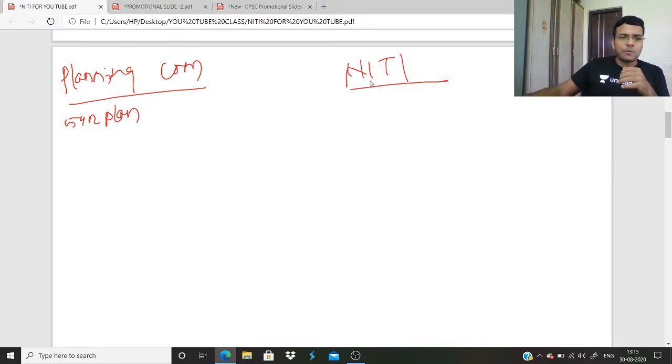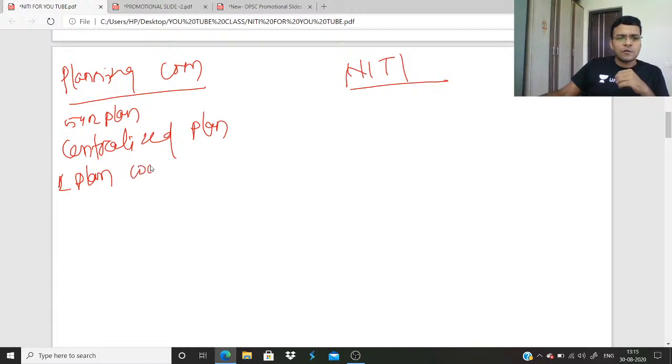What are the flaws in the Planning Commission? It formulated a centralized plan, one plan for the country. But India is very diverse in terms of geography, culture, economy, rainfall and citizens' preferences. So one central plan cannot be successful.